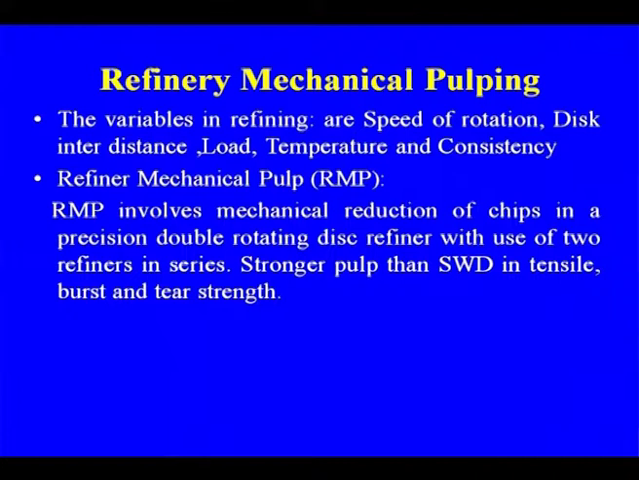The variables in refining are the speed of rotation, disc inter-distance, load, temperature, and consistency. This is refiner mechanical pulping. Instead of the disc refiner, we also use a mechanical refiner, because that is also used for beating during stock preparation. But here normally we have the disc refiner, so that is the refiner mechanical pulp.